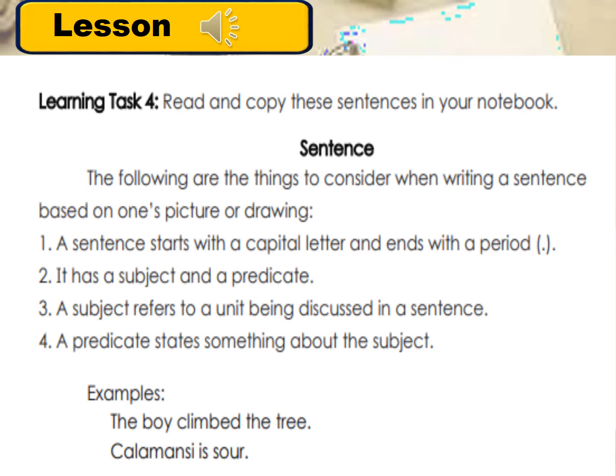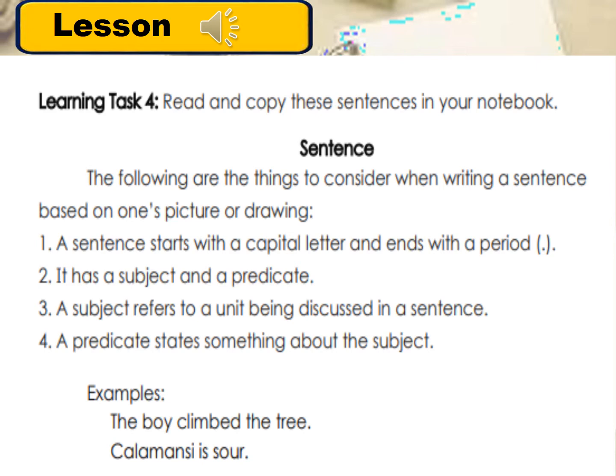And where is the predicate? Climbed the tree. As we can see in the predicate, it starts with climbed, an action word, and climbed the tree tells something about the boy.